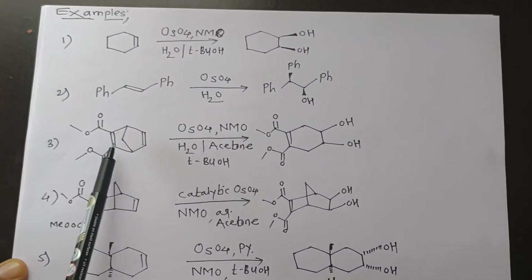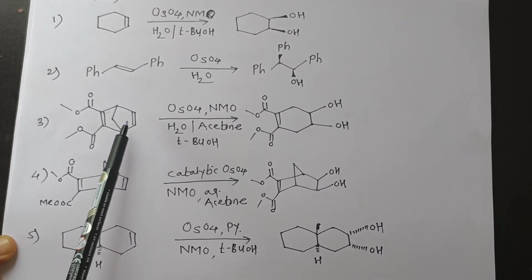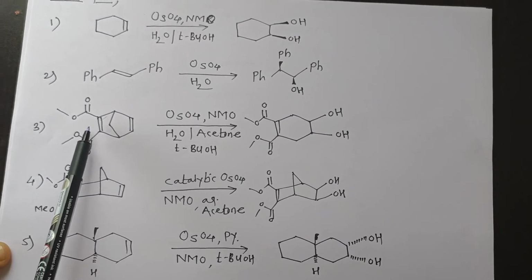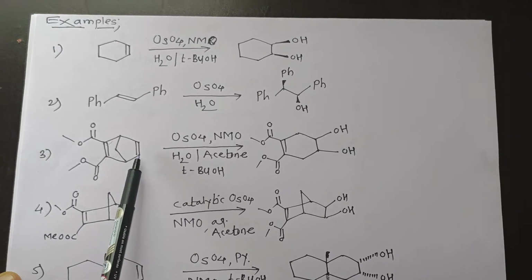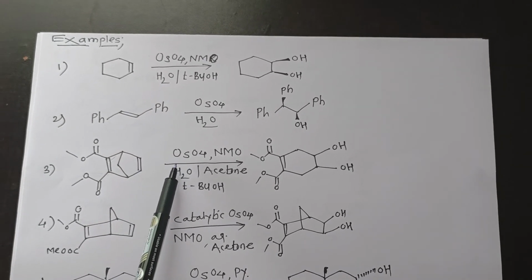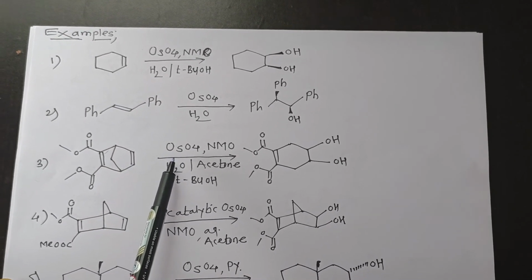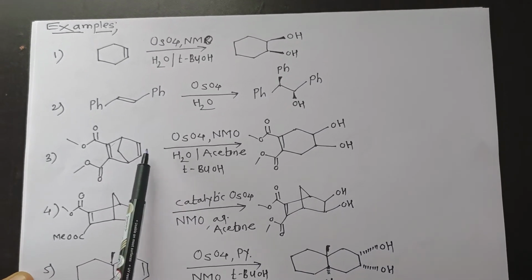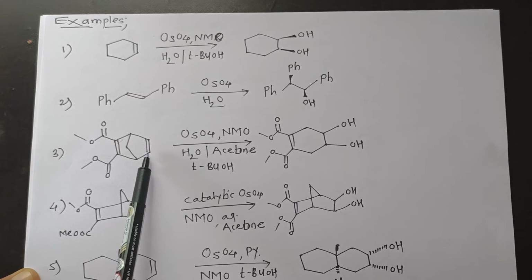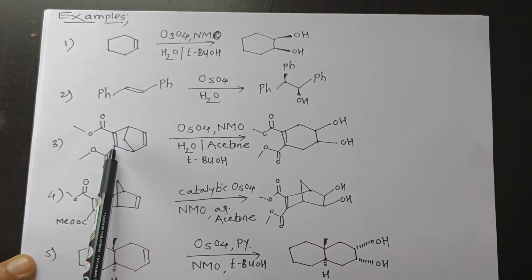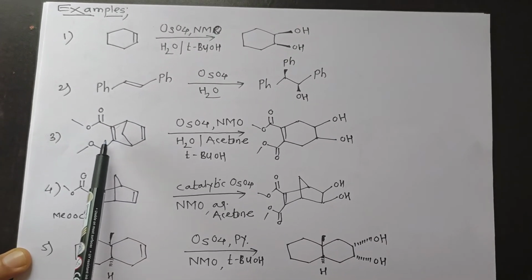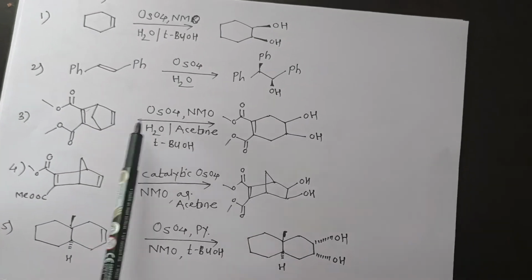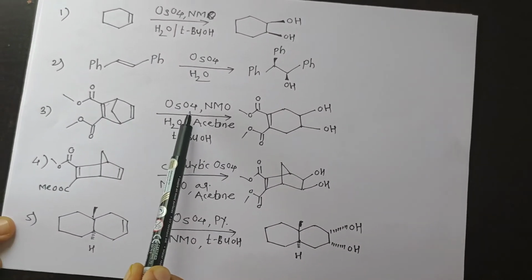Look at third example. Here we have two double bonds, first and second. This double bond is attached with electron withdrawing groups and this is an isolated double bond. As we know that osmium tetroxide is electron deficient, therefore it will react with the electron rich alkene. So this alkene is electron rich and this alkene is electron deficient because it is attached with an electron withdrawing group. Therefore selectively this alkene undergoes oxidation into diol using osmium tetroxide.